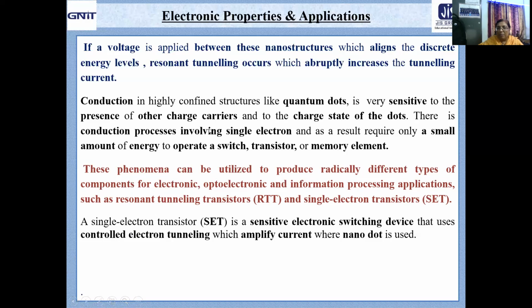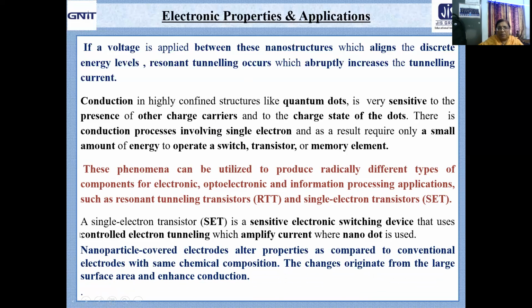So already I mentioned, since it involves a single electron, a very small amount of energy is required. That means you can operate it with controlled electron tunneling, which amplifies the current because of resonance there, and here we are using the nano dot.